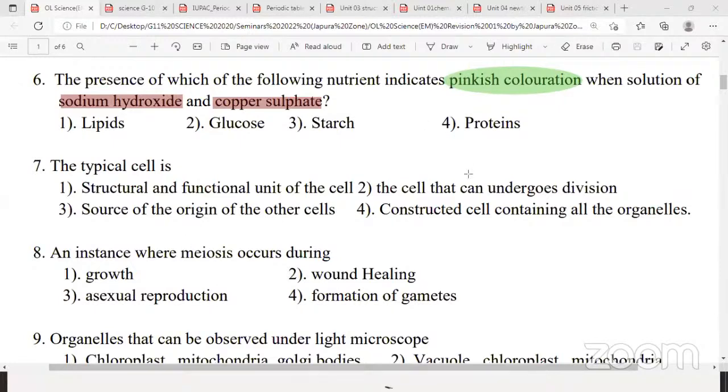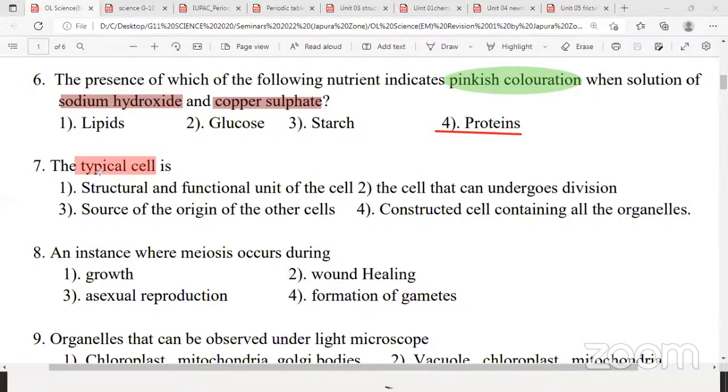Then next one, question number 7. The typical cell. Remember, this is a past O-level paper question. Recent O-level past paper, new syllabus also, they have asked this question. What is a typical cell? So you can see grade 10, chapter 1, chapter 6, plant cell and animal cell, including all the organelles in it.